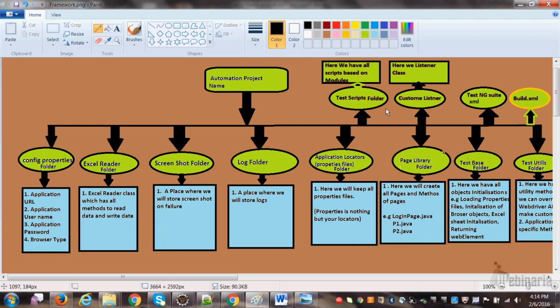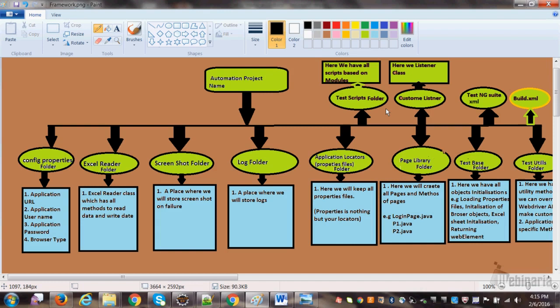Once everything is over, once you have a listener, you have a script, you have a library, you have a properties file, everything is over. Now what is the next thing? We need to have a suite file. Suite file is a mechanism through which we can call multiple test scripts in one shot, right? Because let's say we have designed 50 scripts. Now to call all 50 scripts, we need to make one suite, right? Because we cannot run them one by one. If I do one by one, right click, run, then there is no more automation. Then it's a manual thing, right? Automation means everything should be automatic. So for that we have to write one testng suite.xml. Through this XML we can run all our scripts.